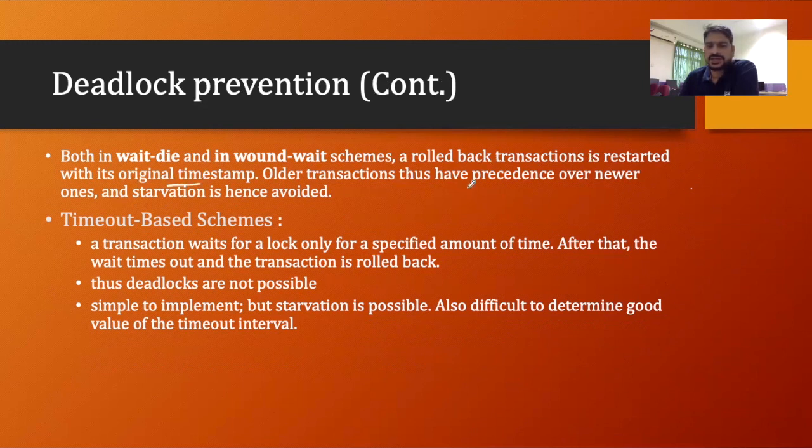Older transactions have precedence over newer ones, and starvation is hence avoided. It says that whenever we restart the transaction, it will take the original timestamp with it, and with the original timestamp only it will come into the system.